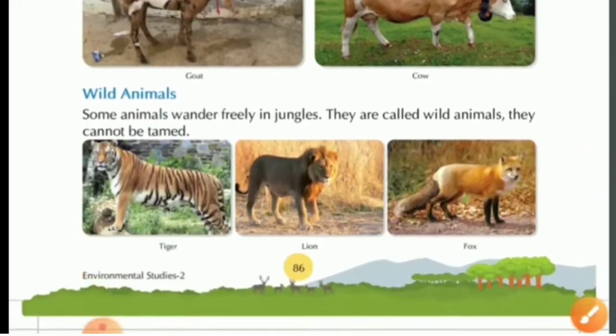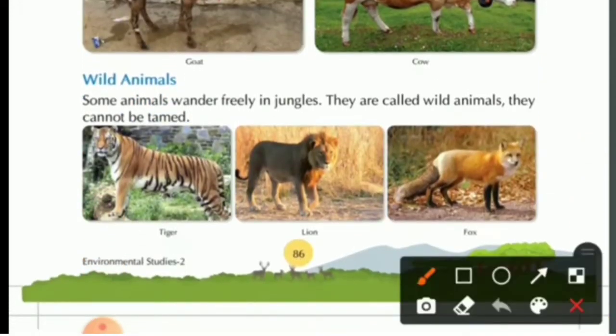Next category of animal is wild animals. What are wild animals? Those are animals who cannot be kept at our homes because they are dangerous. Some animals wander freely in jungles. They are called wild animals. They cannot be tamed. The main thing is that they wander freely in the jungle.